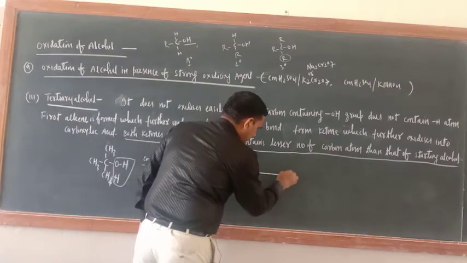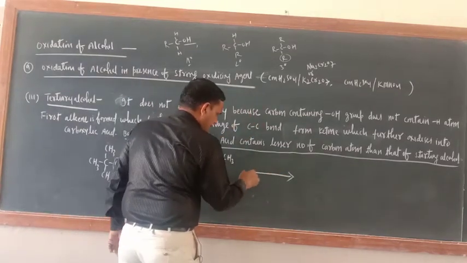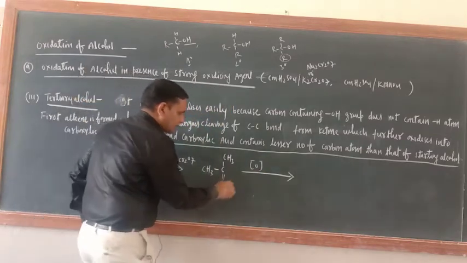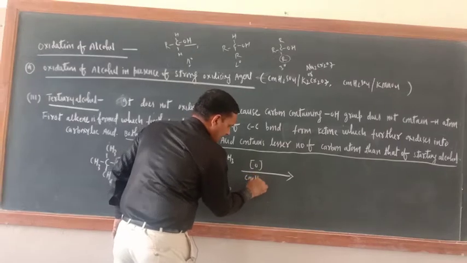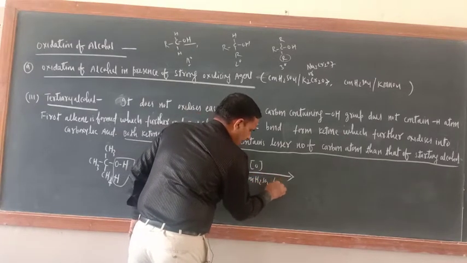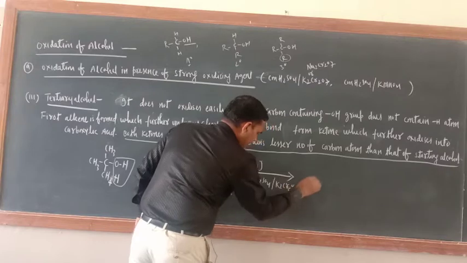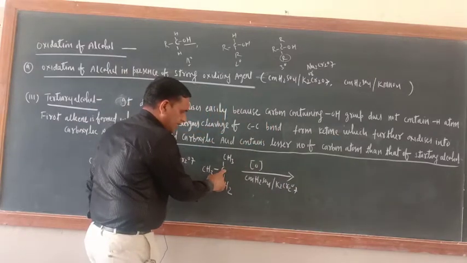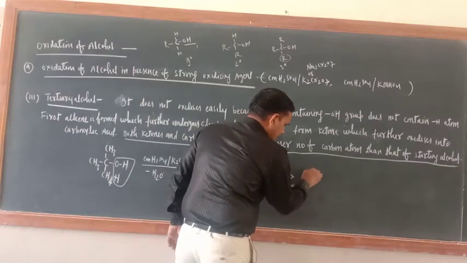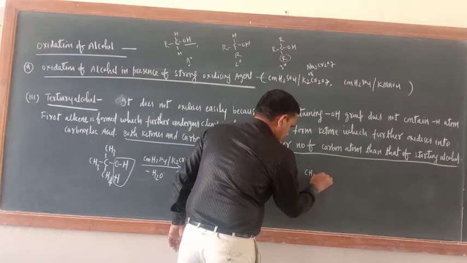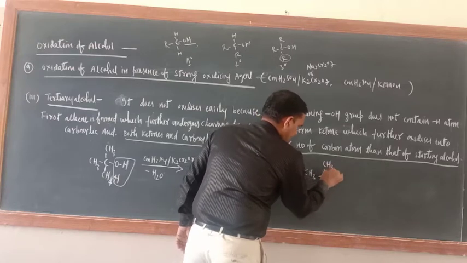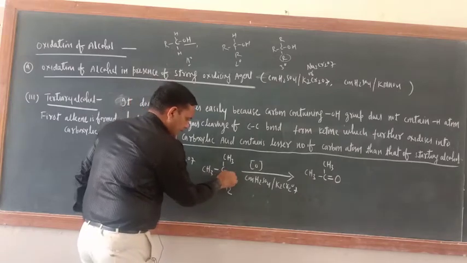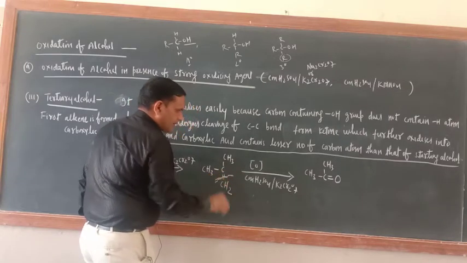Now oxygen will be added, and the same oxidizing agent you have to use here: concentrated H2SO4 and K2Cr2O7. Now when you add oxygen here, what will be the product? CH3, CH3, double bond O, ketone is formed, and now this bond will be broken.